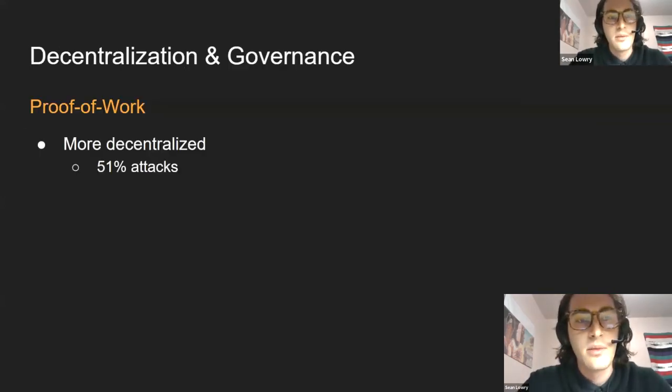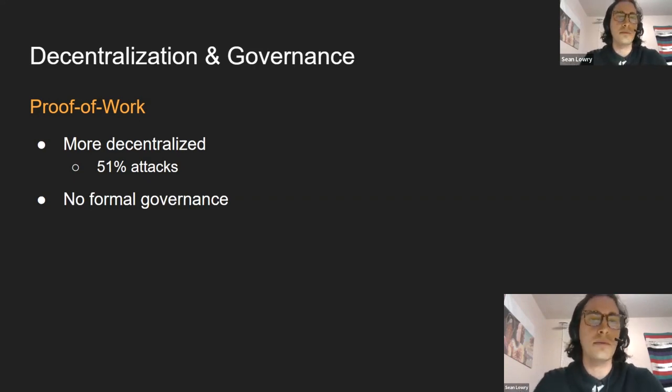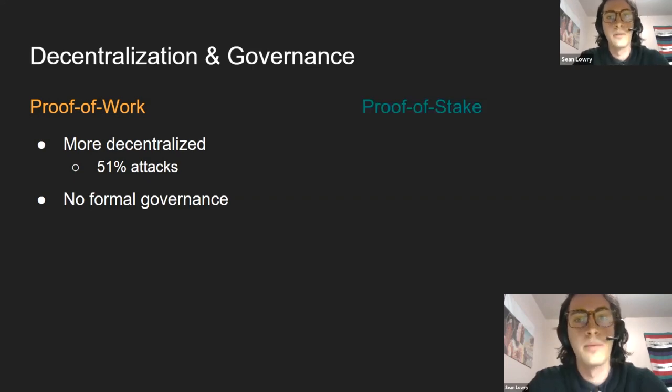Decentralization and governance: proof of work is more decentralized. And a 51% attack just means someone would have to get control of 51% of the entire network's computing power in order to hack it, basically. It's where they can double spend. But on the governance side of things, they have no governance because it is so decentralized. So that is a problem when it comes to updating the blockchain.